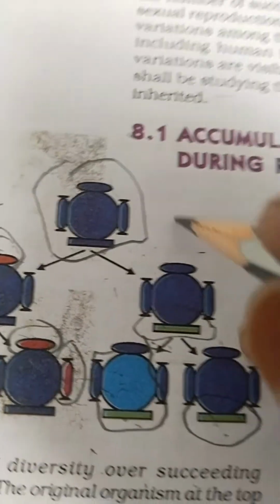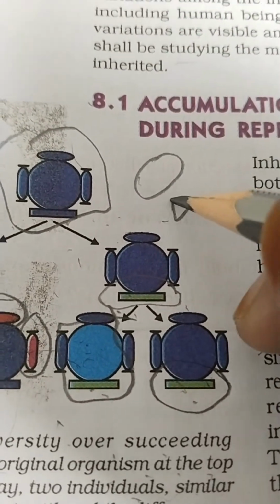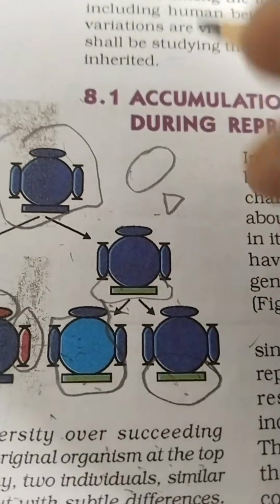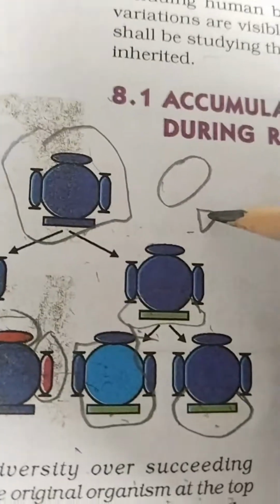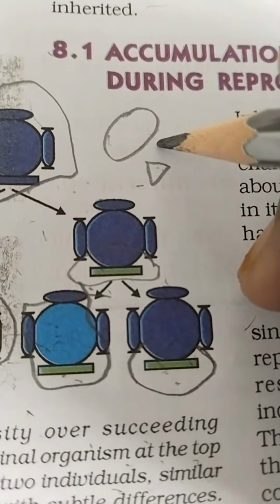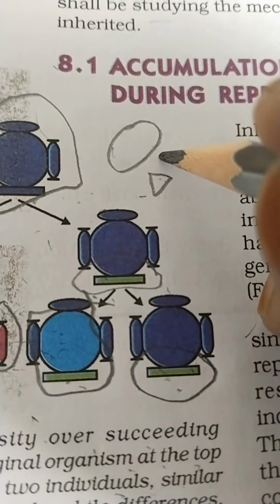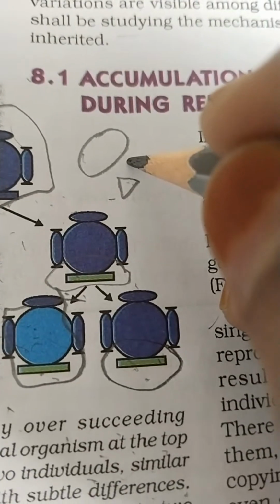See, next, assume an example: if bacteria are surviving in high heat, then the bacteria which have resistance against the heat are the ones that will grow better in the heat, as we have discussed earlier.